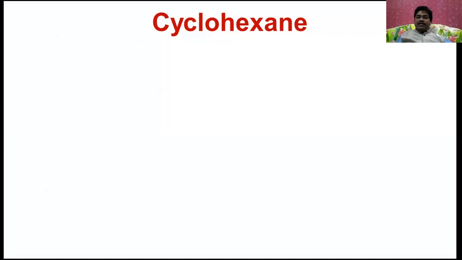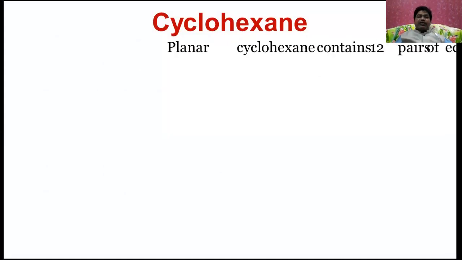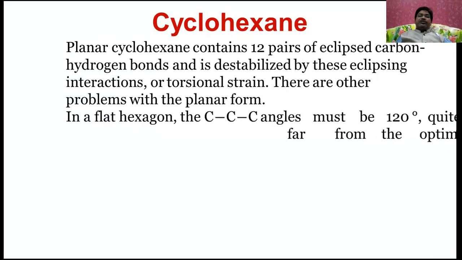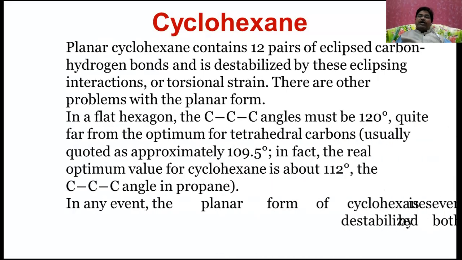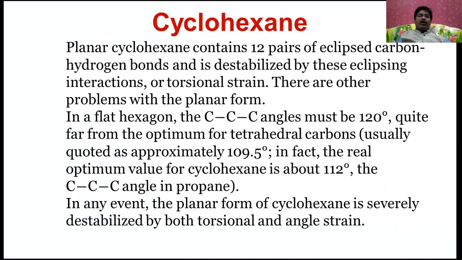Let us discuss cyclohexane. Planar cyclohexane contains 12 pairs of eclipsed carbon-hydrogen bonds and is destabilized by these eclipsing interactions, or torsional strain. There are other problems with the planar form.